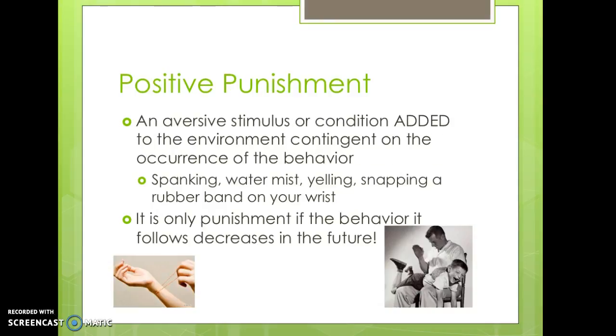Positive punishment is an aversive stimulus or condition, a punisher, added to the environment, contingent on the occurrence of a behavior. Some examples would include spanking, yelling, snapping a rubber band on your wrist. However, just because it seems like it would be unpleasant, it is only actually punishment if the behavior it follows decreases in the future. Let's think about this in terms of a child getting scolded. Many times, parents will scold children thinking that this will reduce their behavior, that this is a punishment. But if the child continues to engage in the behavior that resulted in the scolding, did it have a punishing effect? No. It is only a punisher if the behavior was reduced.